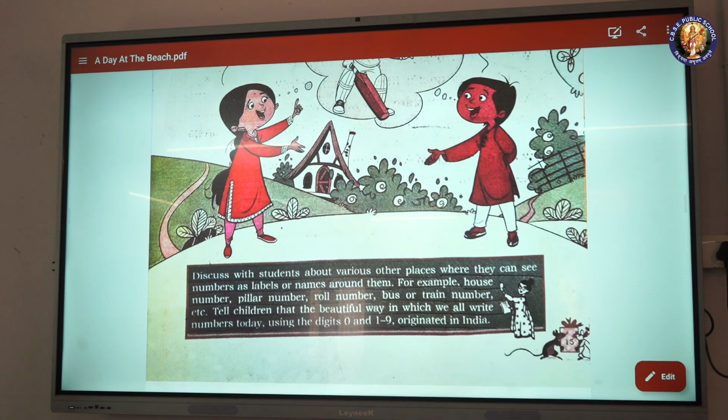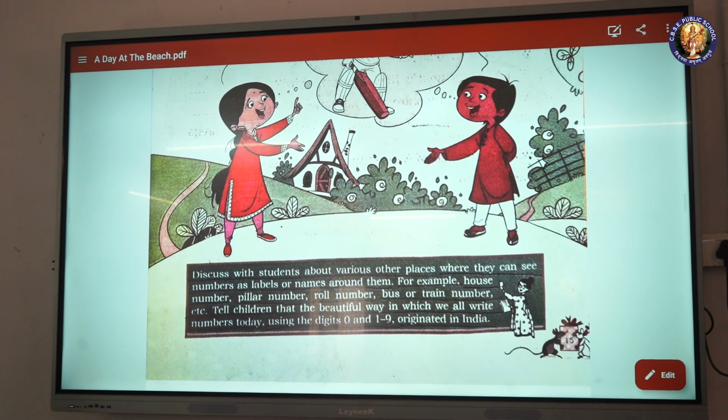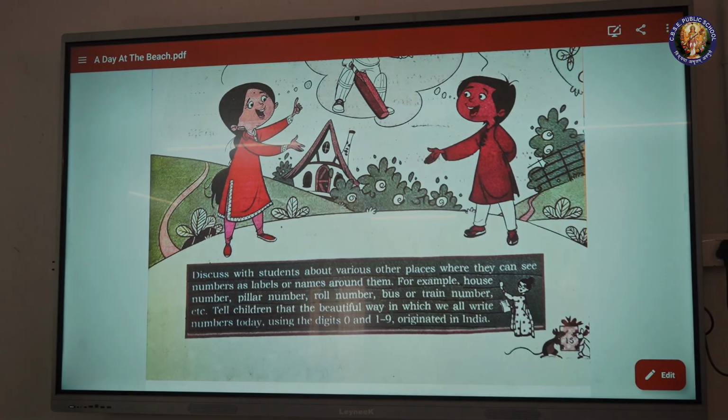Tell children that the beautiful way in which we all write numbers today, using the digits 0 and 1 to 9, originated in India.